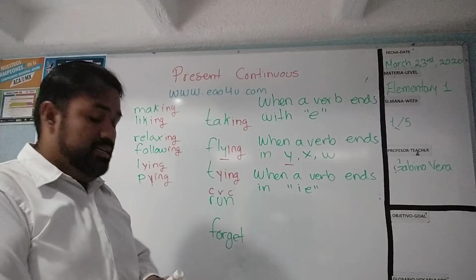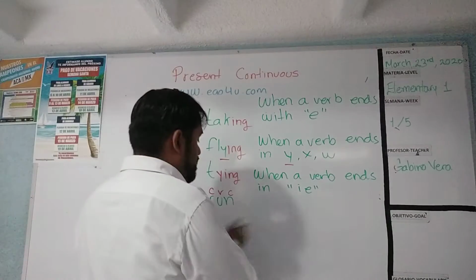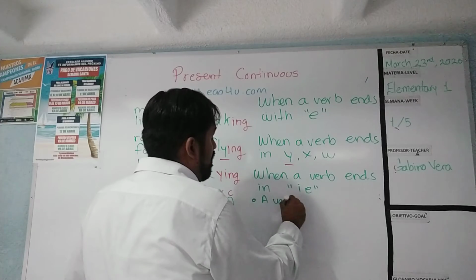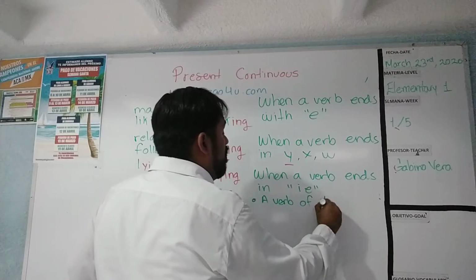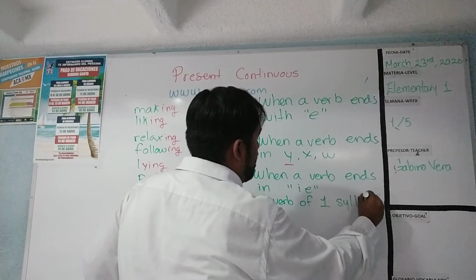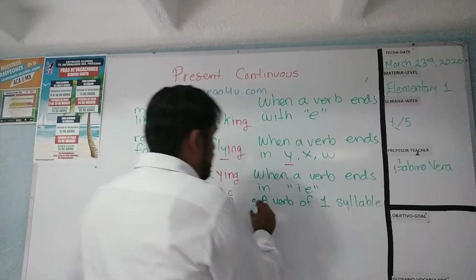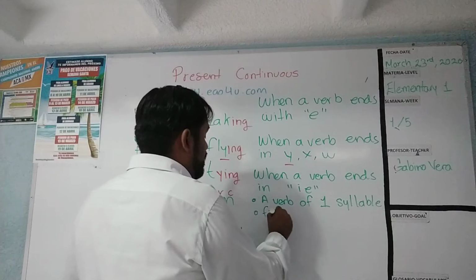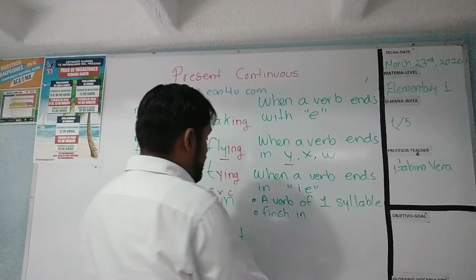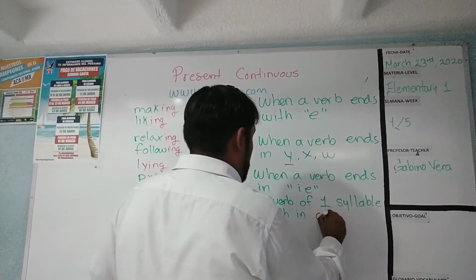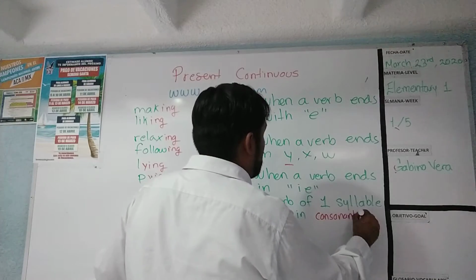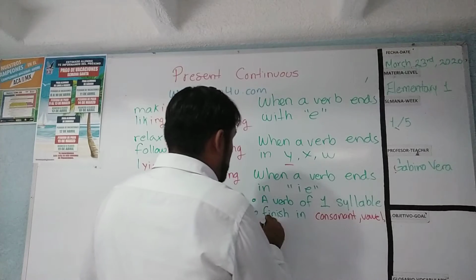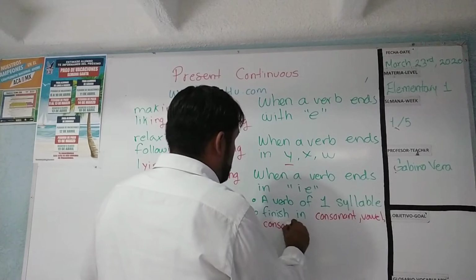When they finish like this, remember: step number one, a verb of one syllable. Number two, it finishes in consonant, vowel, consonant.